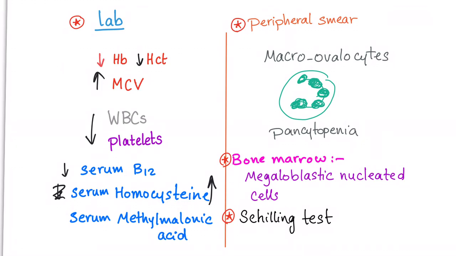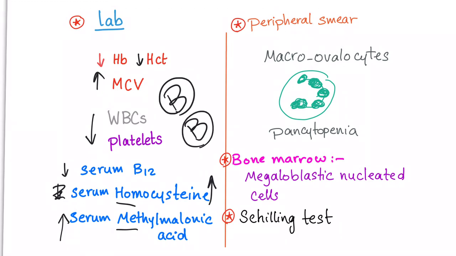However, serum methylmalonic acid is increased only in B12 deficiency. This does not happen in folate deficiency. The way to remember it, we have homocysteine and methylmalonic acid. Both of them are elevated in B12 deficiency. Folate will only have the homocysteine. So both elevated in B12 deficiency.